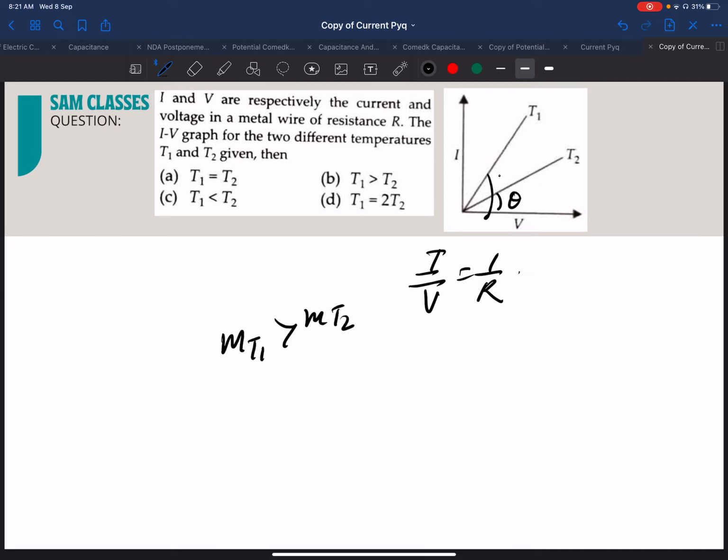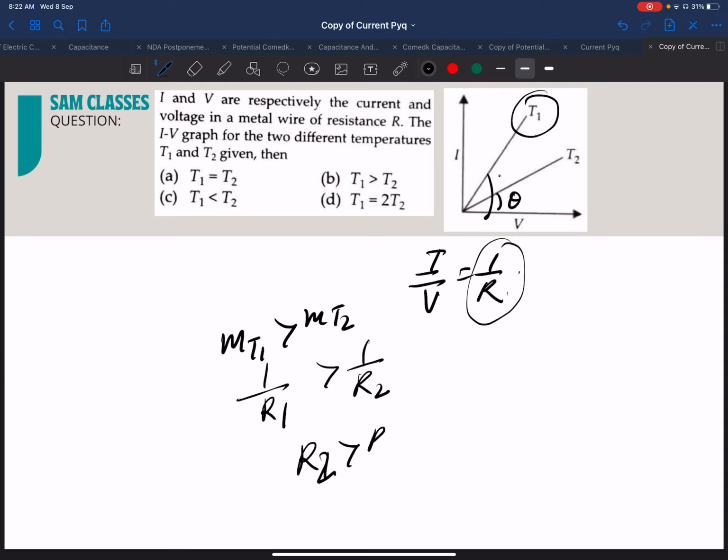So I can say 1 by R1 is greater than 1 by R2. Correct. Because the slope of T1 represents 1 by R1 resistance. So if I cross multiply, R2 is greater than R1. If I want to write in terms of temperature, T2 is greater than T1. That's it. Clear. So C option.